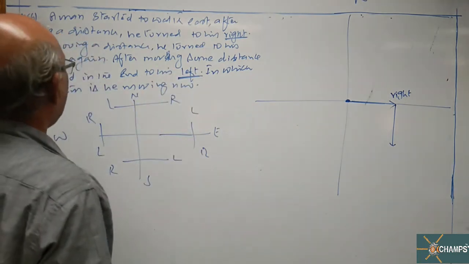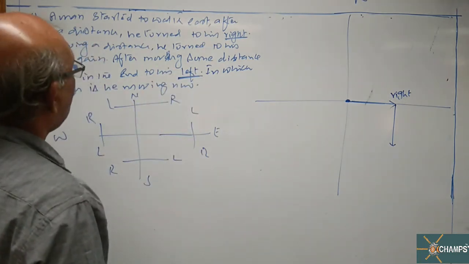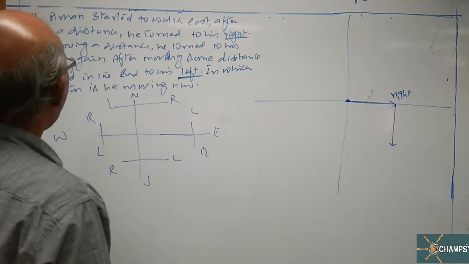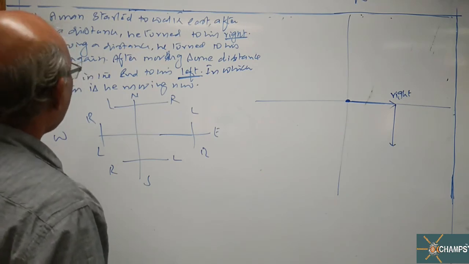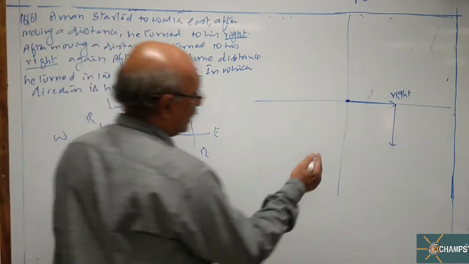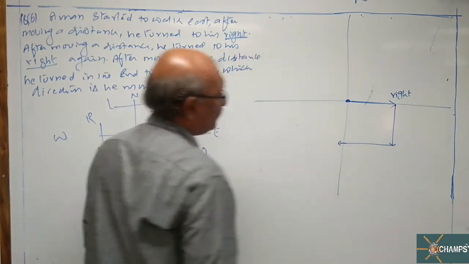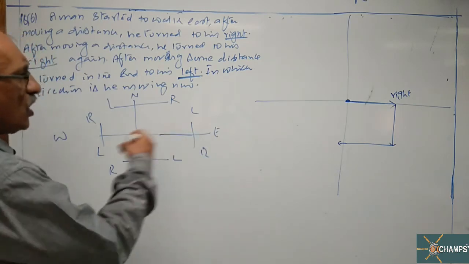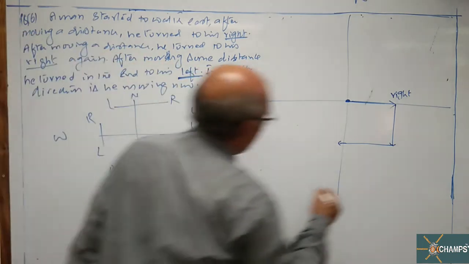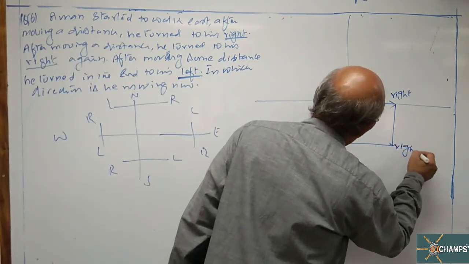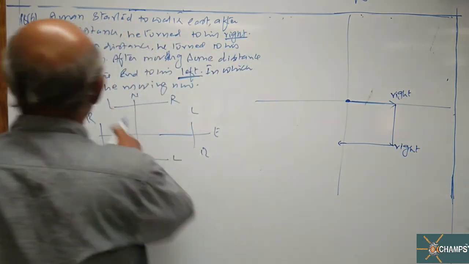Only 3 turnings are there. After moving a distance, he turned to his right. Right hand side of south is west. So now he is facing towards west. Second right is also over.